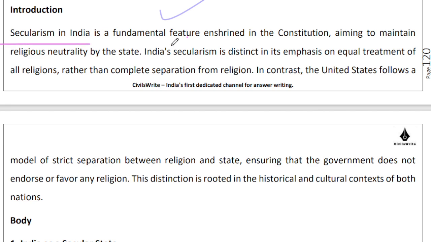So yes, secularism is definitely enshrined in the constitution, that we have to maintain religious neutrality, right? The idea over here is that our secularism emphasizes equal treatment of all religions.